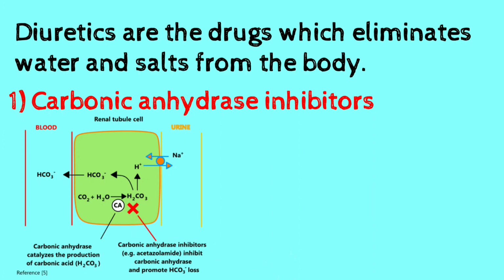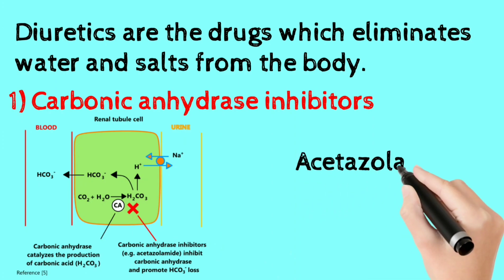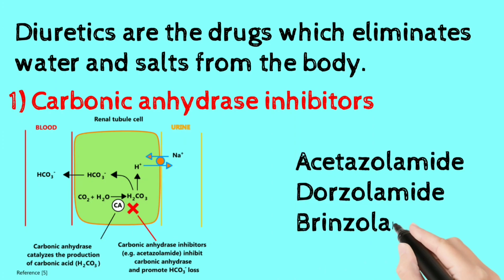So when we block the carbonic anhydrase enzyme, there will be no formation of hydrogen. When there is no hydrogen, it can't exchange with the sodium, and hence the sodium amount increases in the urine, leading to natriuresis. And when there is natriuresis, it also pulls the water along with it, leading to diuresis. The most common drugs are acetazolamide, dorzolamide and brinzolamide.